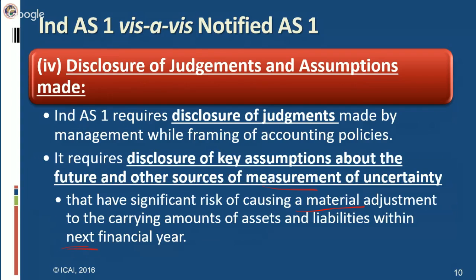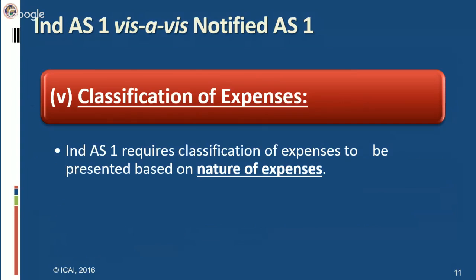Because Indian accounting standards are more transparent and more comparable, disclosure requirements will also be much more than what is given in the existing standards.